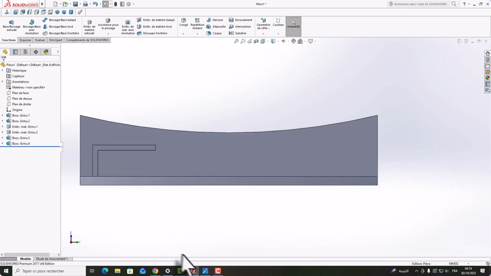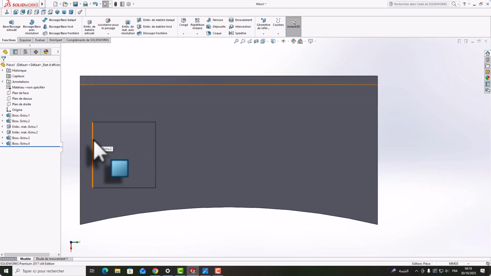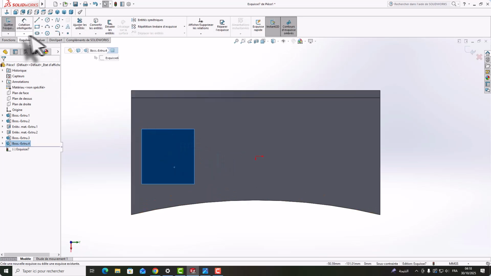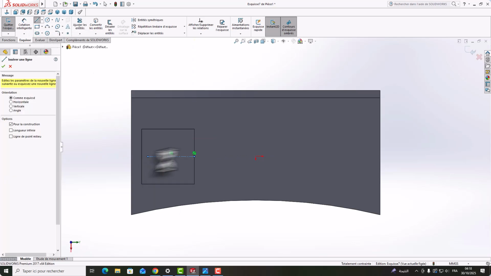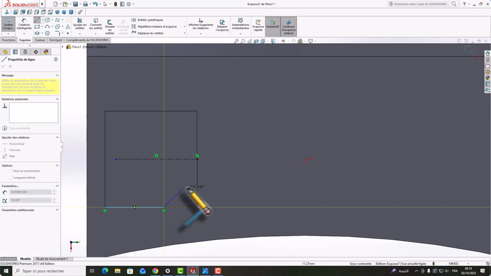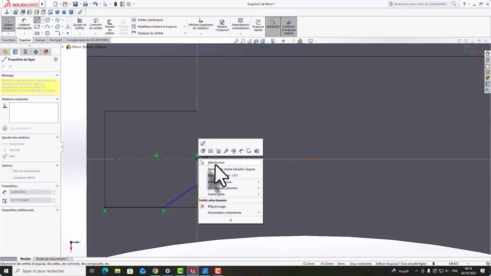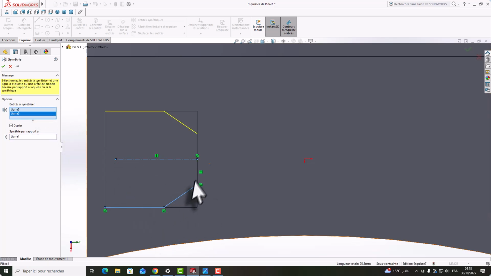After we need to cut this, so it will be like the image. We need to cut like that, like that, like that, just so it will be a little beautiful product. So every time we need to choose the center again, and we need to make this line like that, and after we go here symmetric. So we choose here this line of points, and after we choose this and this and this.